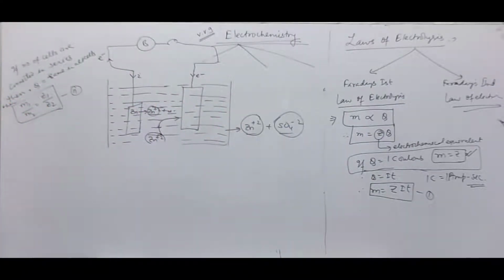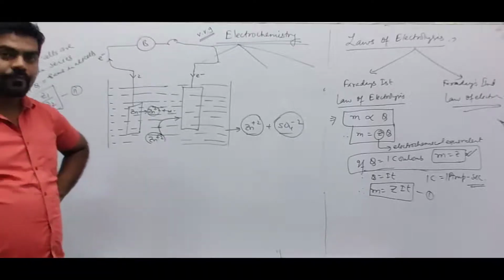So if two or more cells are connected in series, then they will share the same electricity, the same amount of current for the same time interval. Therefore, M1 by M2 is equal to Z1 by Z2. Alright, that was Faraday's first law of electrolysis.